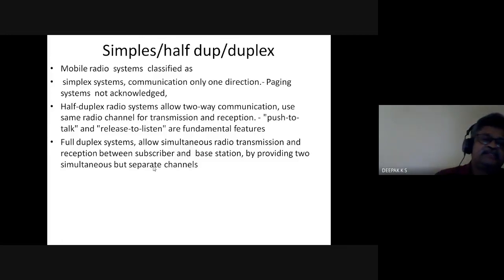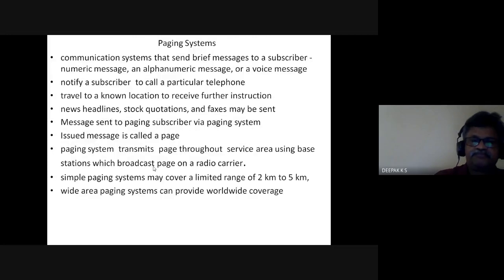For simultaneous transmission and reception, you need resources in terms of spectrum. So full duplex is simultaneous two-way, half duplex is two-way, one at a time, and simplex. So the paging systems are simplex systems.